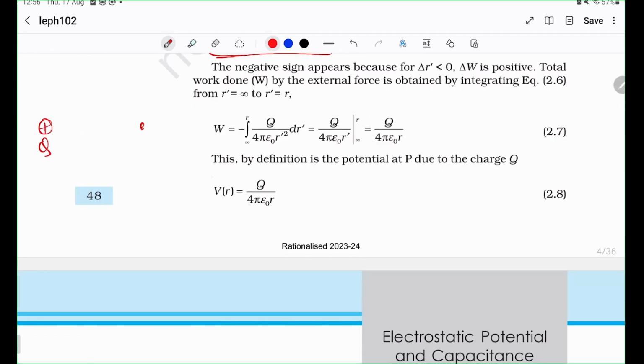You have a plus Q, you have a plus small q. So remember that if you're going to push it from here to here, you have to do work against the electric field, which is equal to... where I'll get more space.